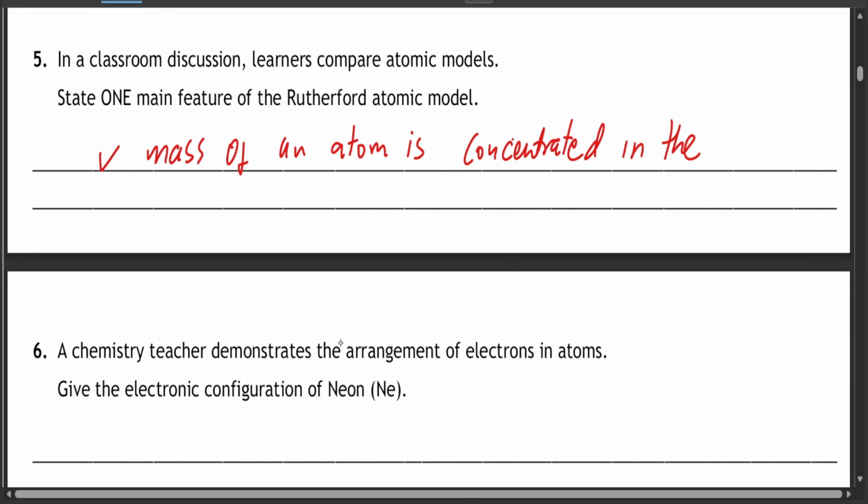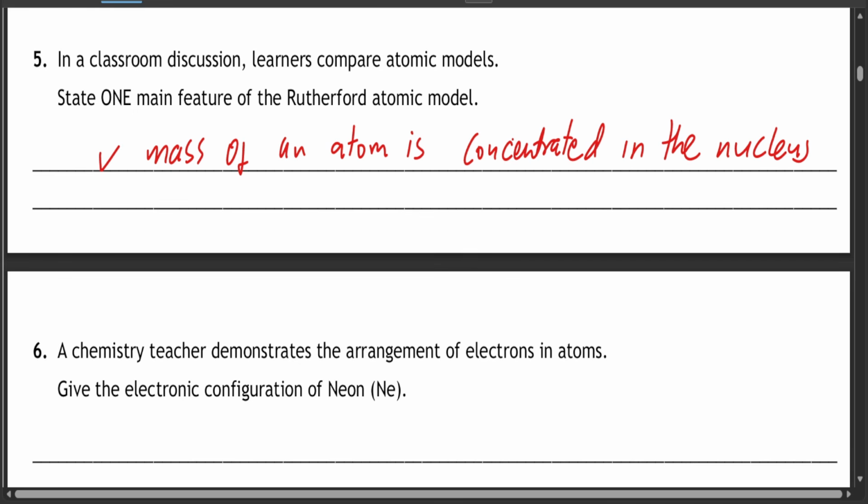So the mass of an atom is gotten from the nucleus itself. As a result, it is usually concentrated in the nucleus of an atom. That's something that you should know. It's mainly concentrated in the nucleus.